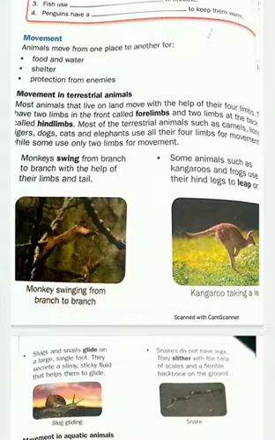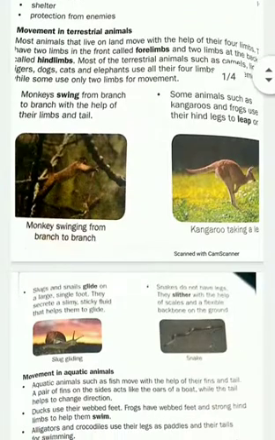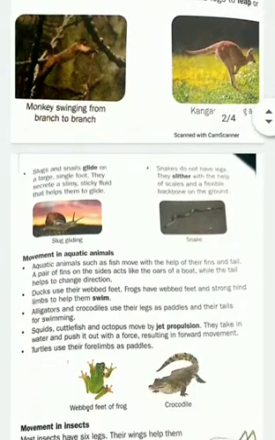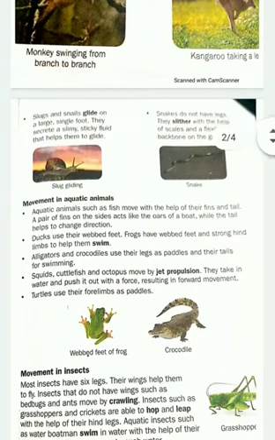Then there are some animals which move by jumping, like kangaroo and frog. How do they move? They use their hind legs and jump. Okay. Now we have some animals that slide over the ground also, like snails.